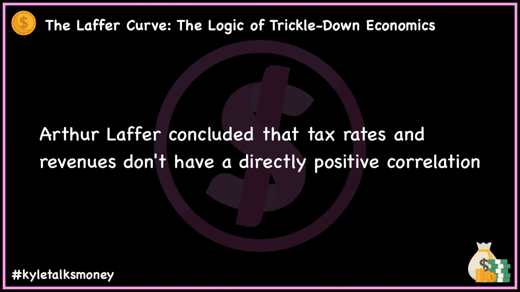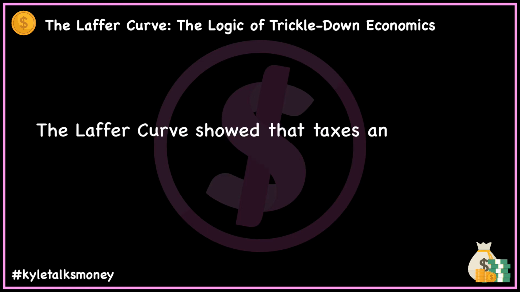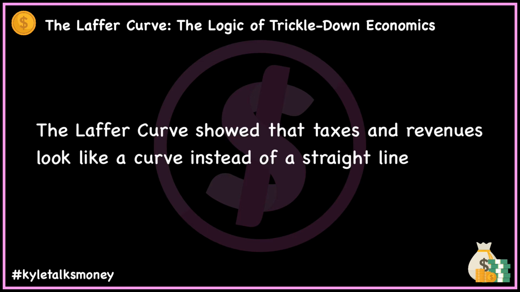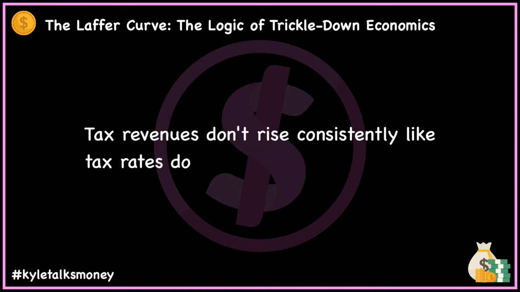Working off ideas posed by the 17th century Muslim philosopher Ibn Khaldun and John Maynard Keynes, Laffer concluded that government tax rates and revenues don't have a directly positive correlation. In what became known as the Laffer curve, Laffer showed that the relationship between taxes and revenues looks like a curve rather than a straight line. In other words, tax revenues don't rise consistently like tax rates do.